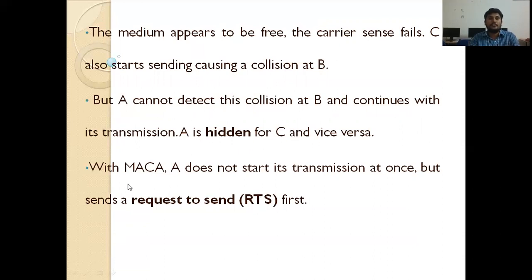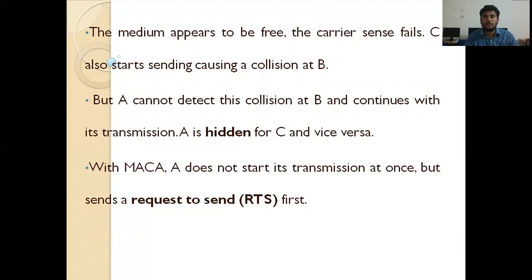With multiple access collision avoidance, A does not start its transmission at once, but sends a request to send, RTS. So what is the drawback in the hidden terminal problem? A is not in the range of C, C is not in the range of A, but B is in the range of both.